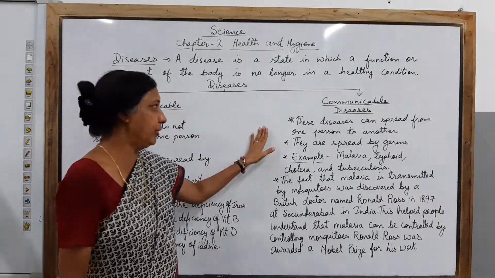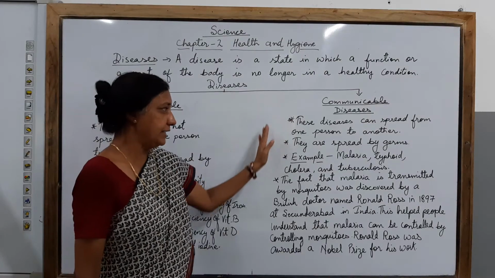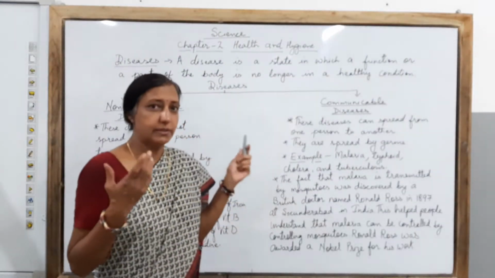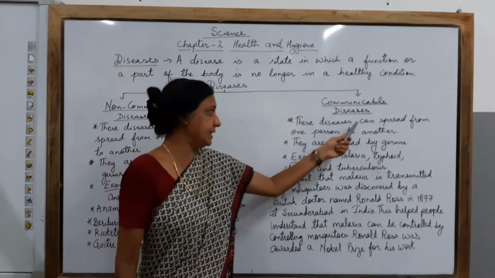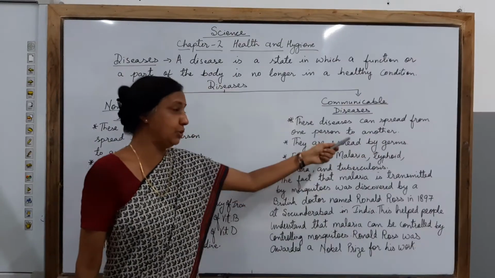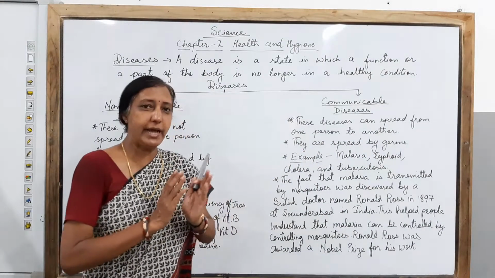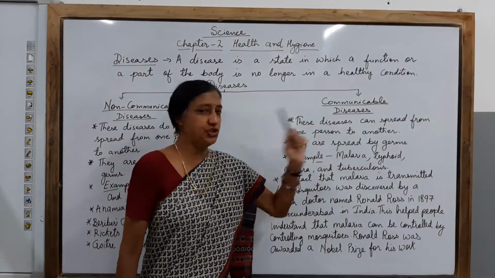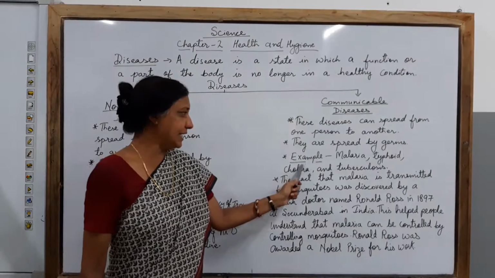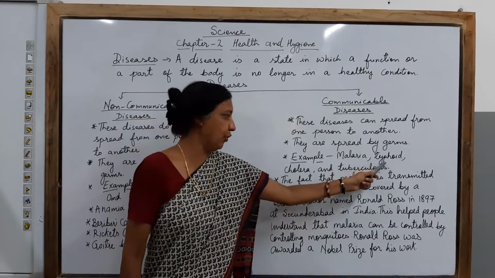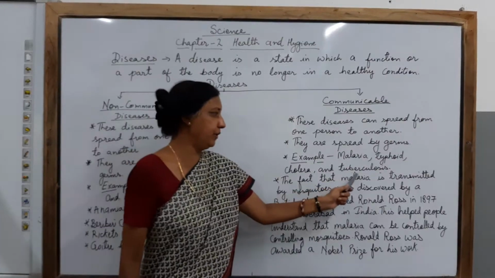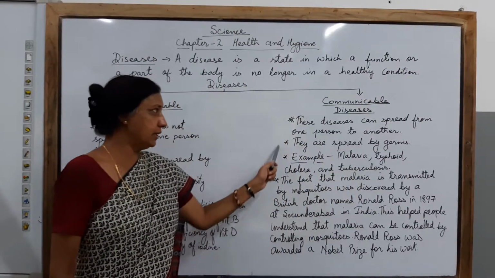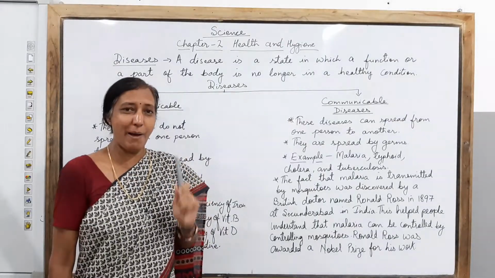Next, children, we talk about the communicable disease. Let's know about the communicable disease, what is happening in this. These diseases can spread from one person to another if one is in contact with any other person who is having a disease. They are spread by germs. And children, the examples of this are malaria, typhoid, cholera and tuberculosis. So this is what the communicable diseases are caused by.